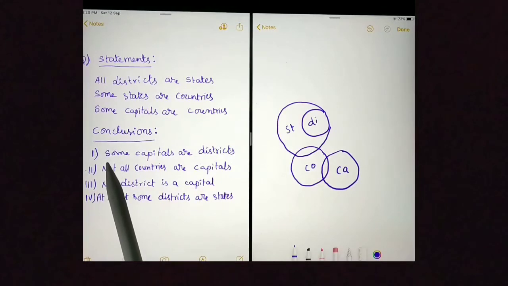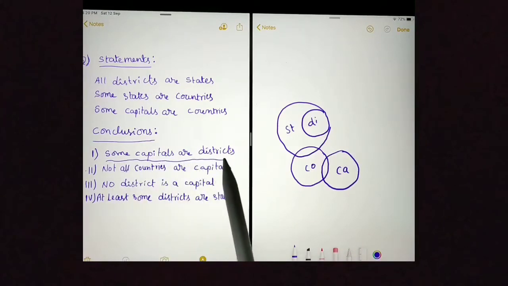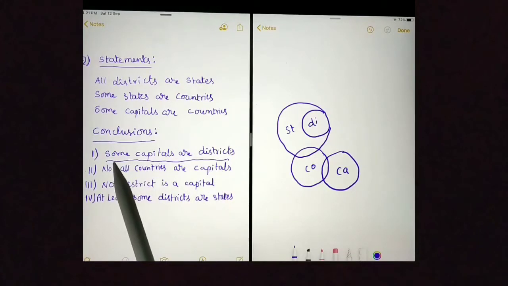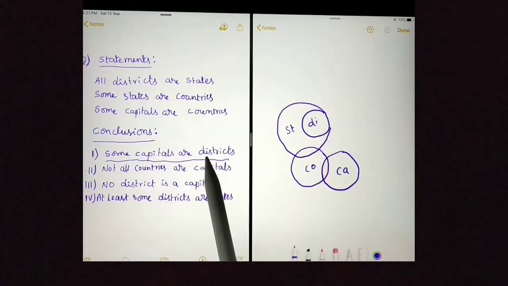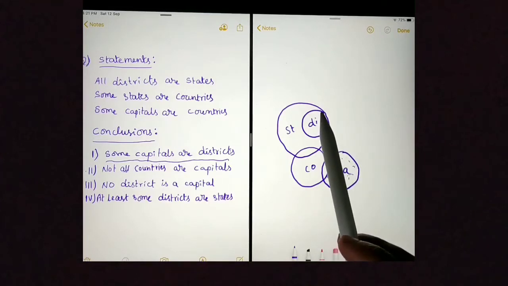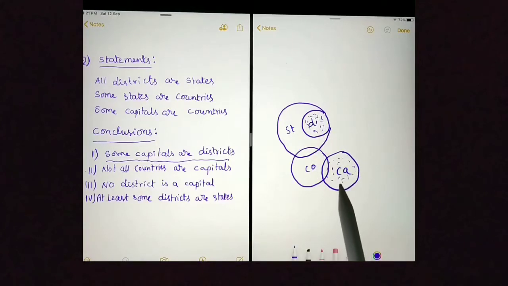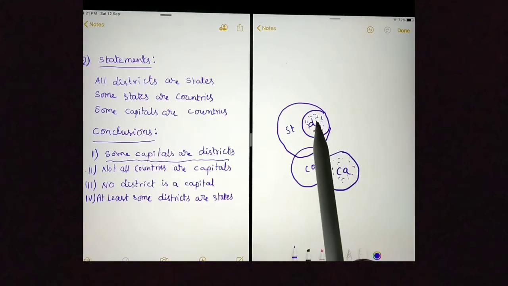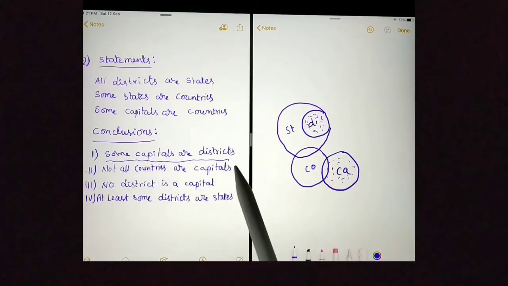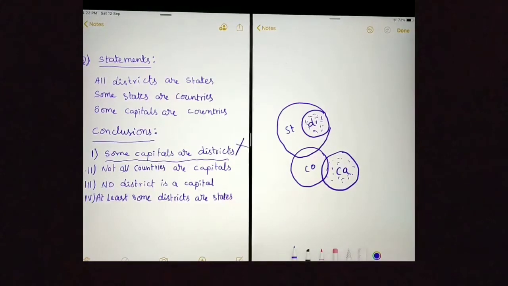First conclusion is "Some capitals are districts." It is a definite conclusion. If I prove no capital is a district, then this conclusion will automatically be wrong. In this Venn diagram, these are all capitals and these are all districts, and from this Venn diagram we can tell that no capital is a district. Because I could prove no capital is a district, saying some capitals are districts is wrong. Moving on to the next conclusion.